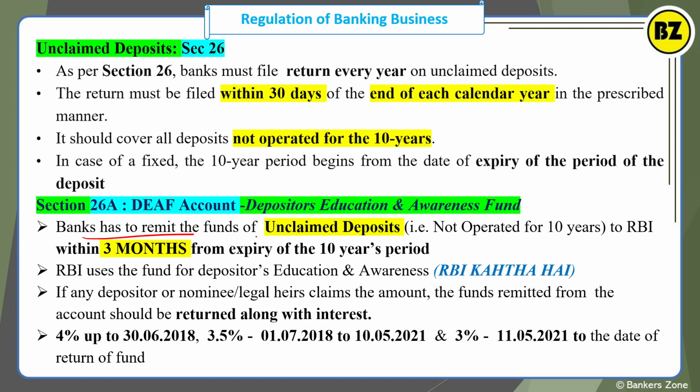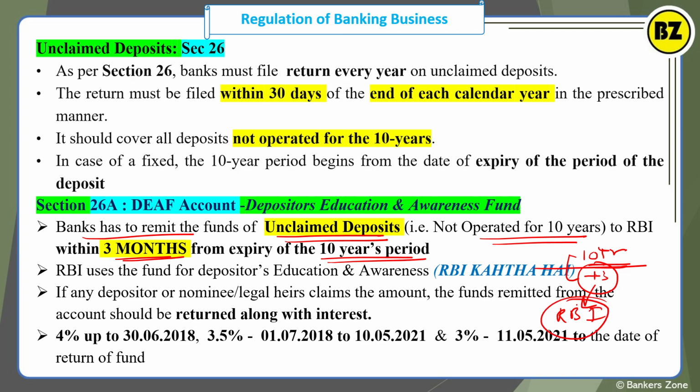The bank has to remit the fund of unclaimed deposits, which are not operated for 10 years, to the RBI within 3 months from the expiry of the 10 years period. So what do you mean by it? Simply, in your account for 10 years you are not doing any operation. So once that 10 years is completed from the last date of operation, then within the next 3 months the bank has to deposit that money to the RBI.